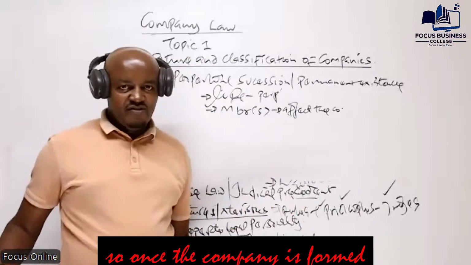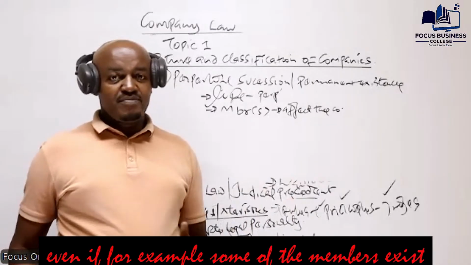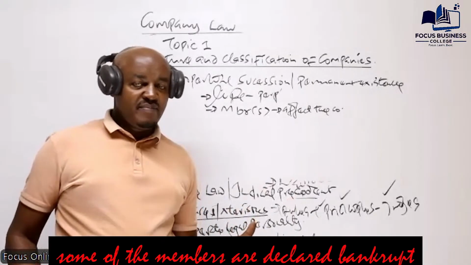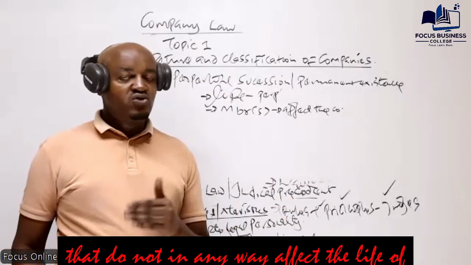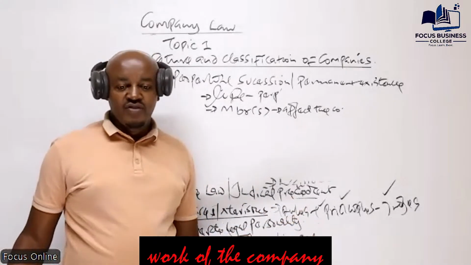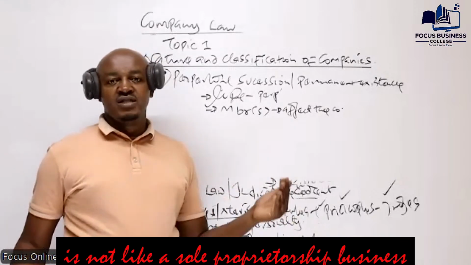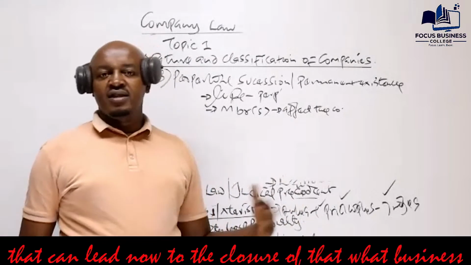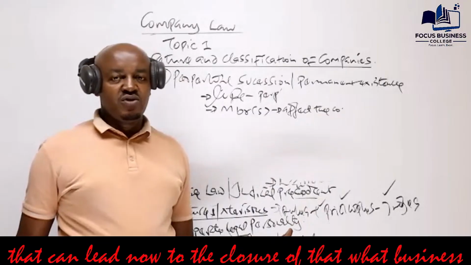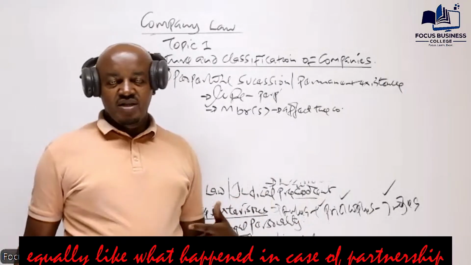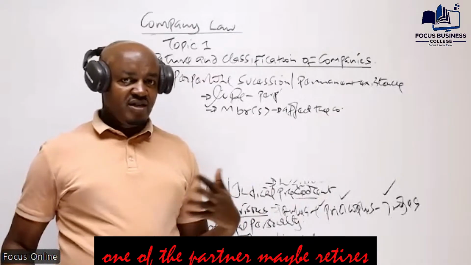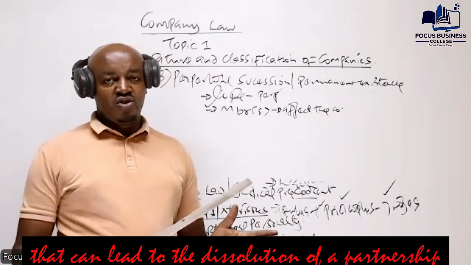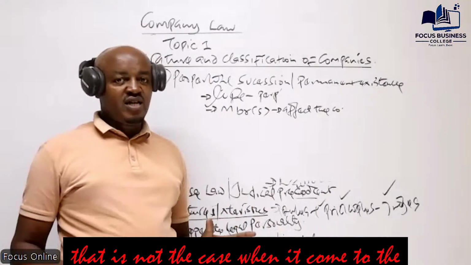So once the company is formed, even if some of the members exit, some are declared bankrupt, or some die and leave the company, that does not in any way affect the life of the company. It's not like a sole proprietorship, where if the owner dies, that can lead to the closure of the business. Equally, in a partnership, if one of the partners dies or retires, that can lead to the dissolution of the partnership. That is not the case when it comes to the company.